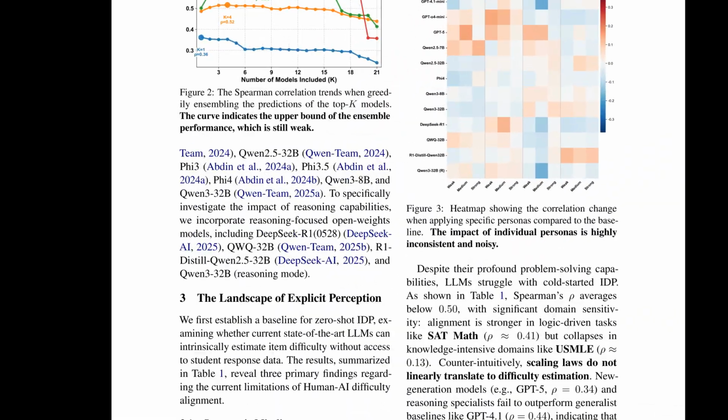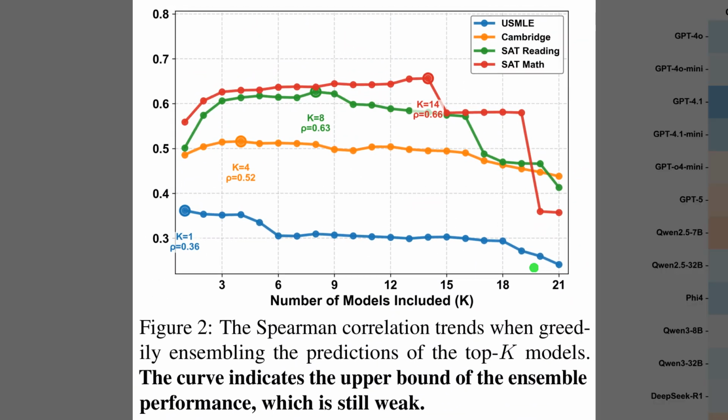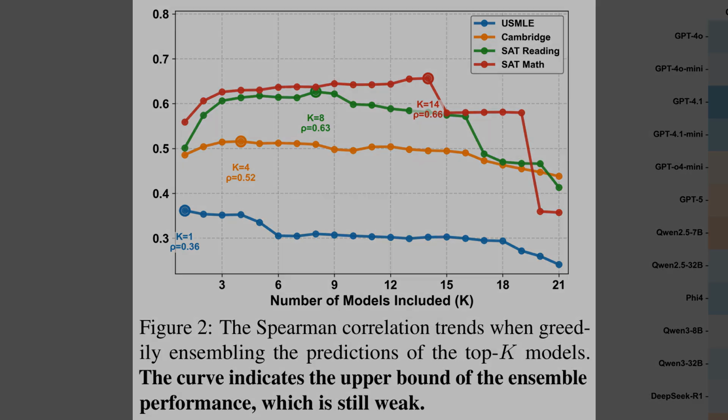Figure 2 says that ensembling models only helps up to a point, so it cannot fully fix the mismatch with human difficulty rankings. Spearman correlation measures how similar 2 item orderings are, so higher curves mean better alignment. The red SAT math curve rises to about 0.66 around k equals 14, but it drops once weaker models get added. The blue USMLE curve stays low and gradually declines, which shows dilution almost immediately.